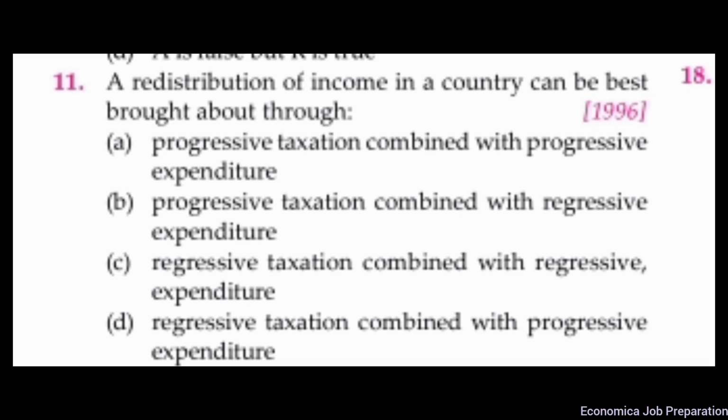Question number 11. A redistribution of income in a country can be best brought about through. Here, the correct option is option B, progressive taxation combined with regressive expenditure.